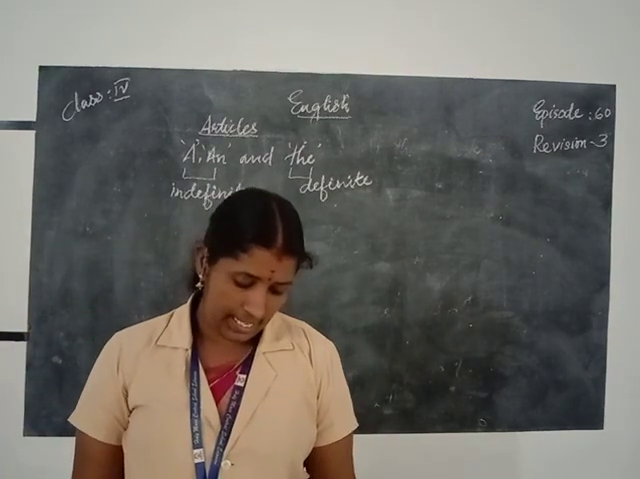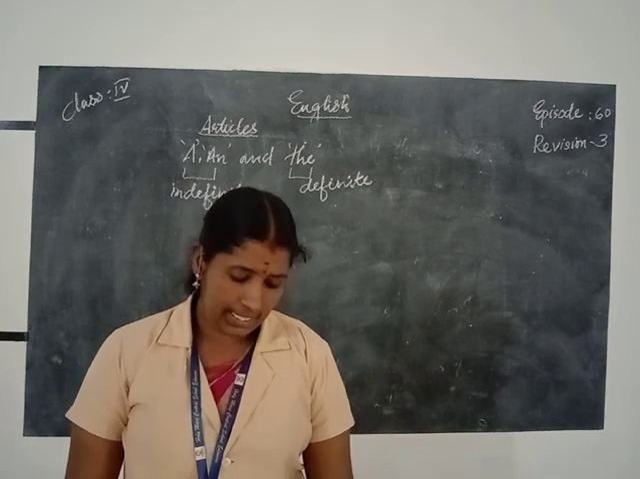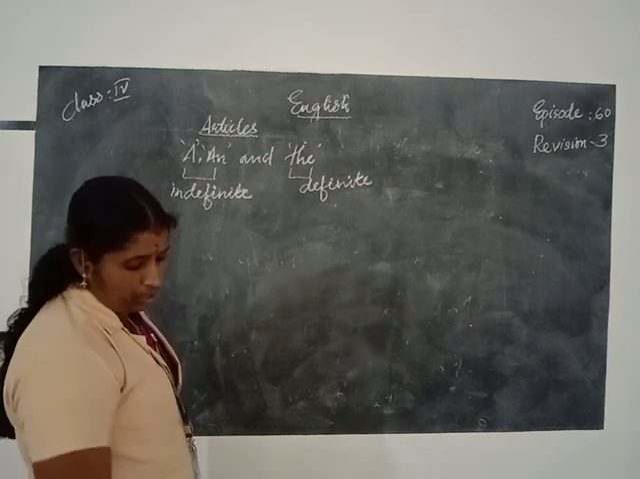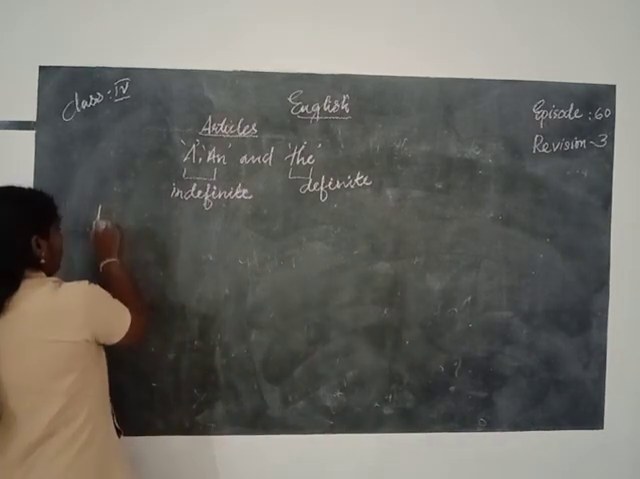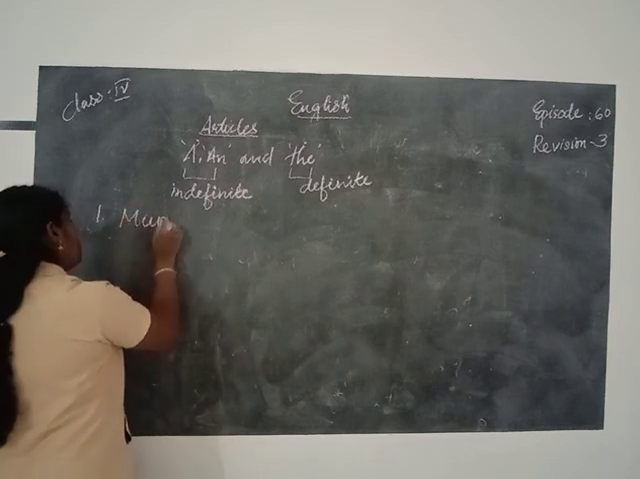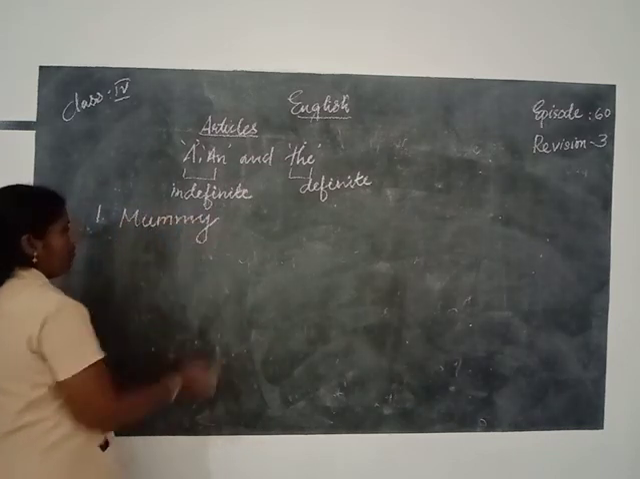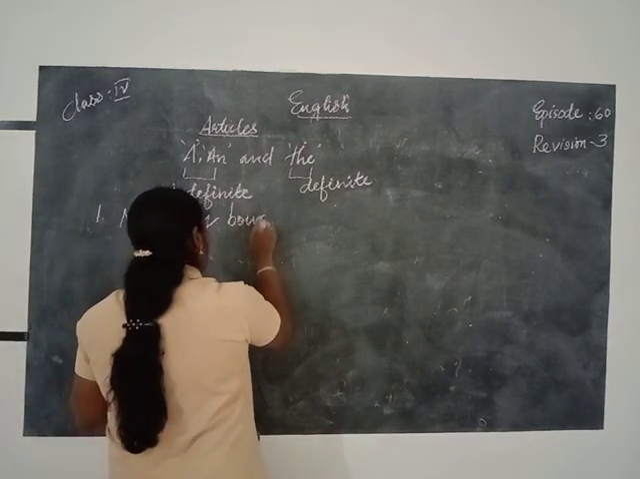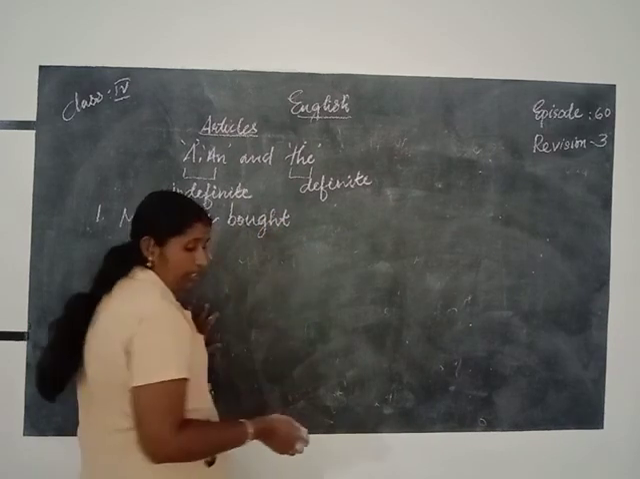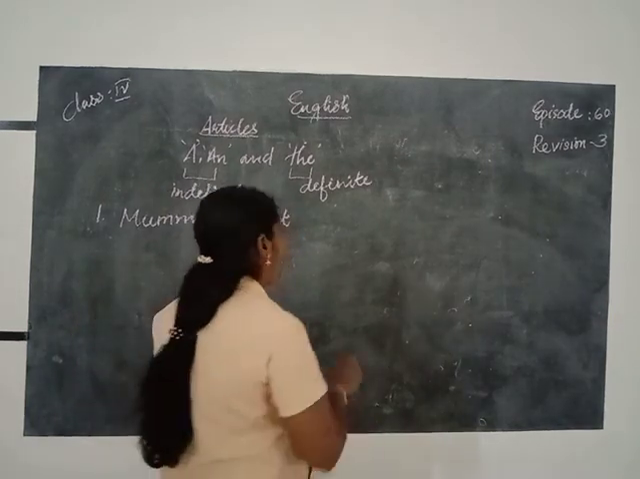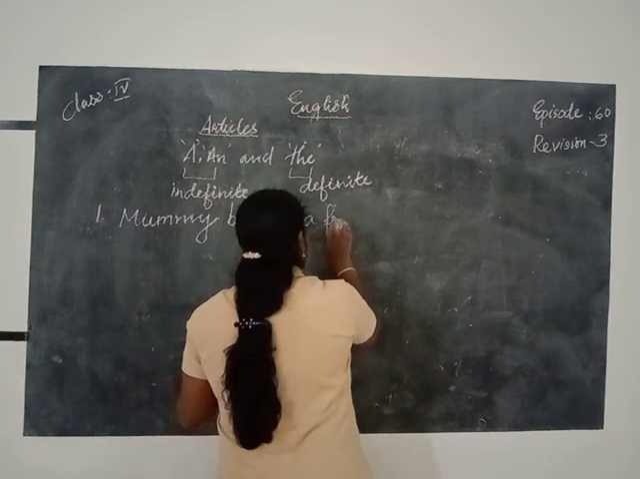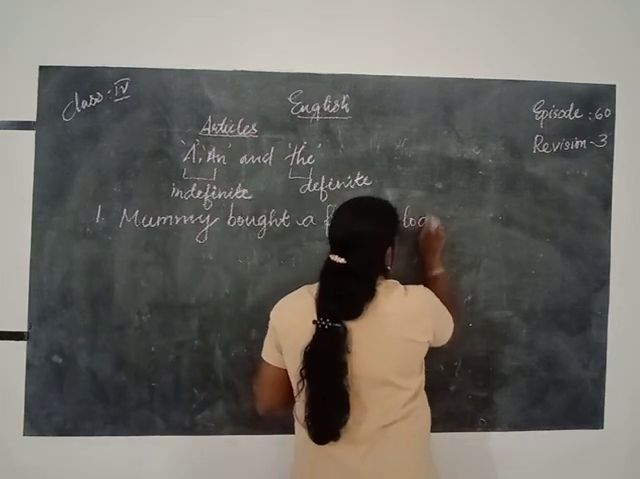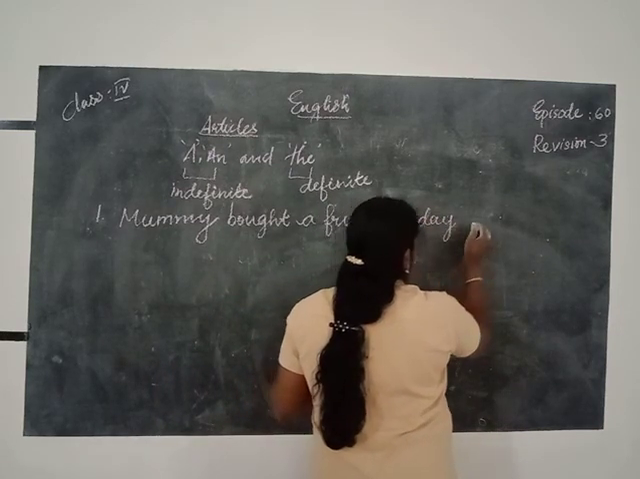In the following sentences, the articles have not been used correctly. Circle the incorrect article and write the correct article. Okay. Mummy bought a fruits today. First sentence: Mummy, M-U-M-M-Y. Bought, past tense of buy, B-O-U-G-H-T. A fruits, F-R-U-I-T-S, today, T-O-D-A-Y. Okay, this is the given sentence.